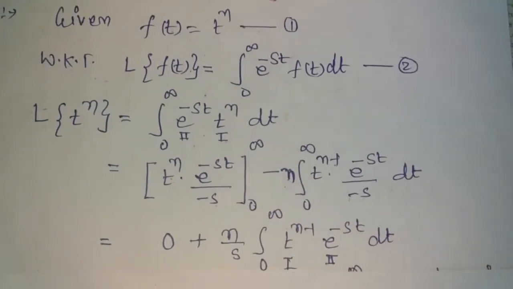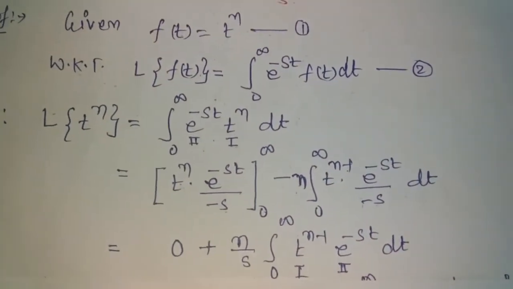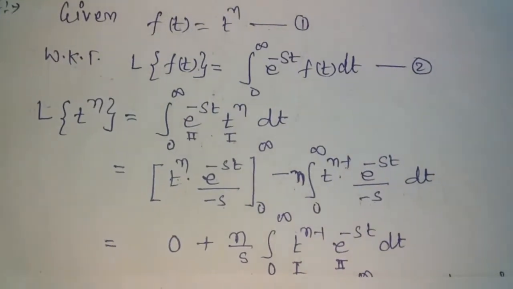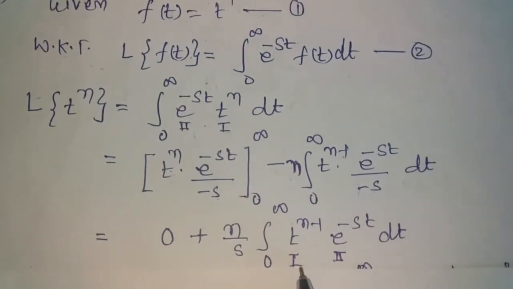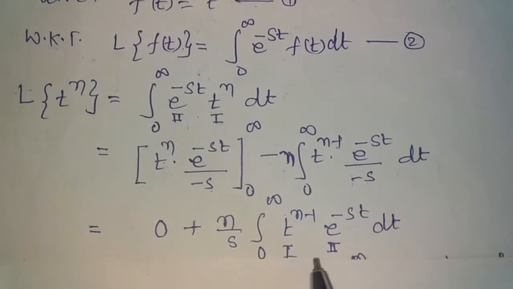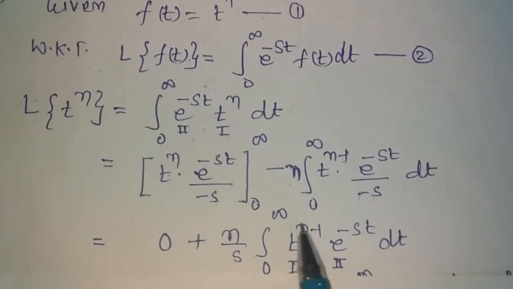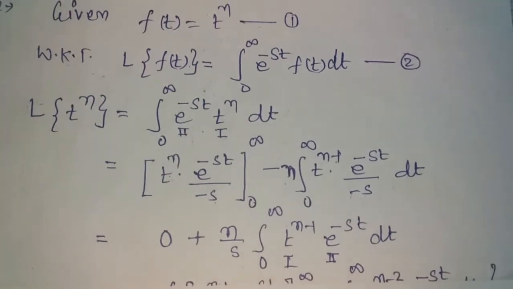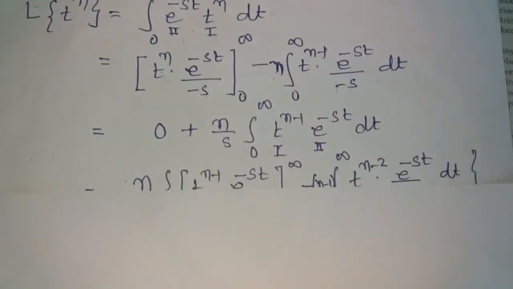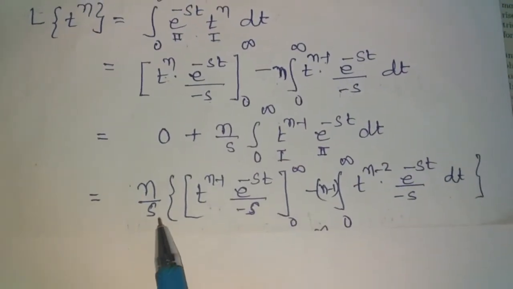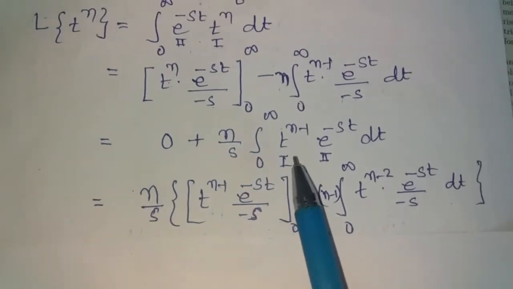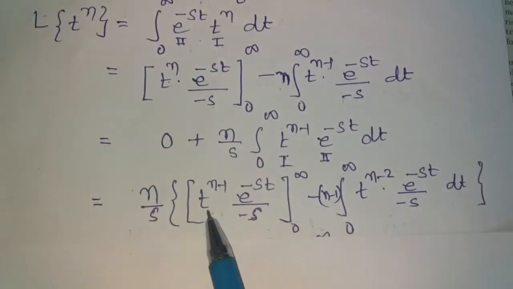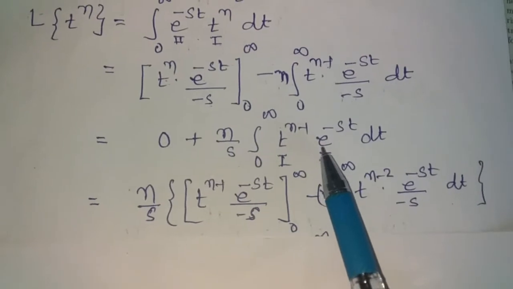Now again we integrate this expression by parts, taking the algebraic term as the first part and the exponential term as the second part. So the integral of this expression gives n by s multiplied by first as it is, that is t power n minus 1, into the integration of second.